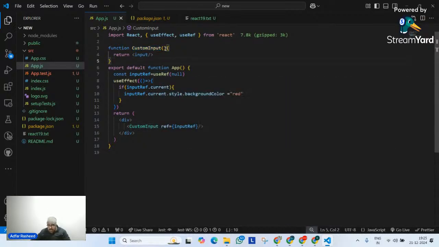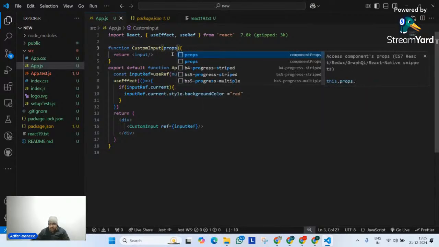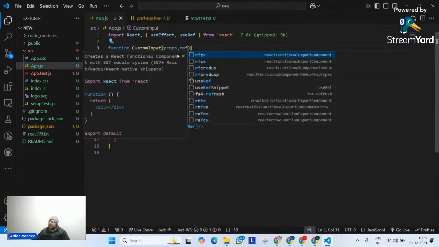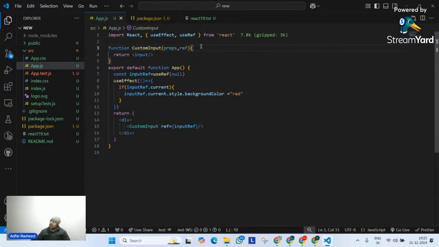But React 19 says treat it as normal props, although it's a special prop, but treat it normally as you used to treat other props. So I have normal props like this, but then I also receive it like this. Simple logic, nothing else. That's how easy it is. I can simply pass it as another attribute. Normal props will be received as they are, and then we have simply ref over here like this, right?